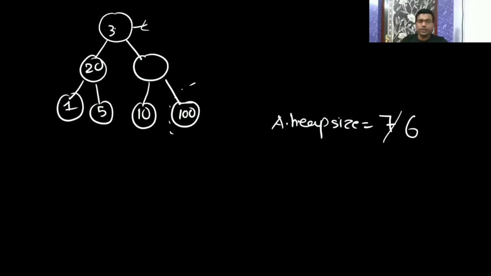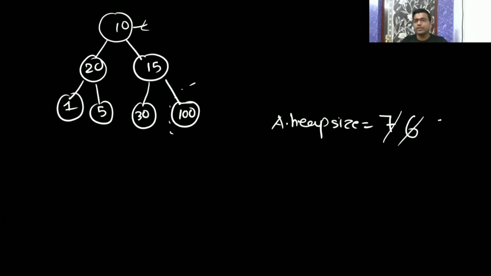So 30 will be here and 15 will be here. Now it's a max heap only. Now again what I will do? After maxify, again I will replace the root element with the last element. Last element is this. Now 30 will come here and 10 will be here.